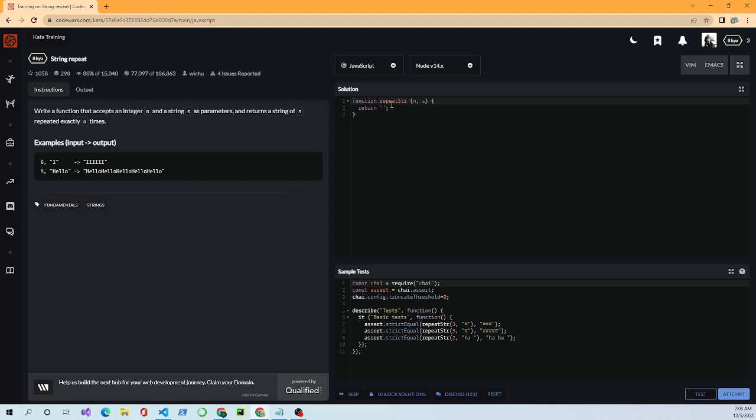with a function, declares a function, repeat string. Inside the parentheses, you see an N and an S. These are parameters, so these are what's going to be passed into the function. It could be anything, user input, whatever. It's passed in, so it's passing in the N and the S. So remember now the N is the integer, the number of times we'll repeat the string.